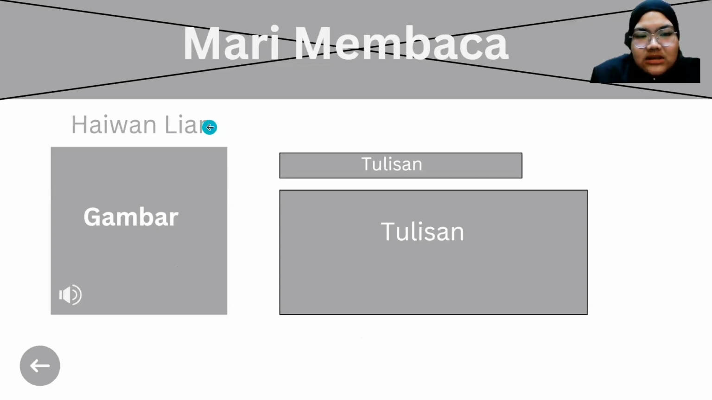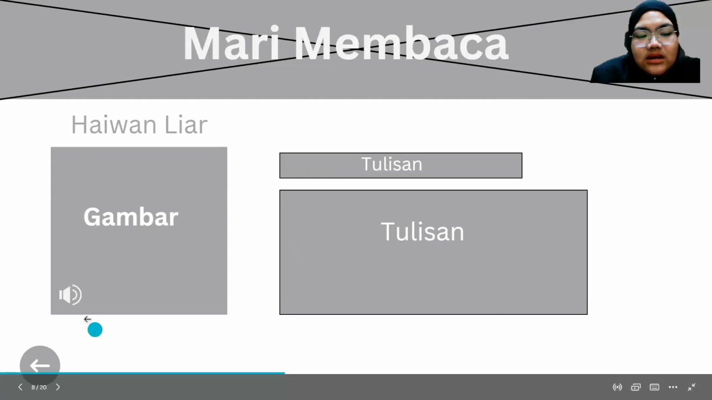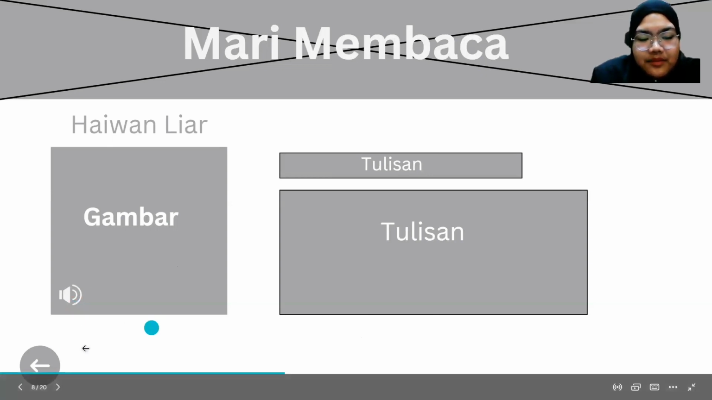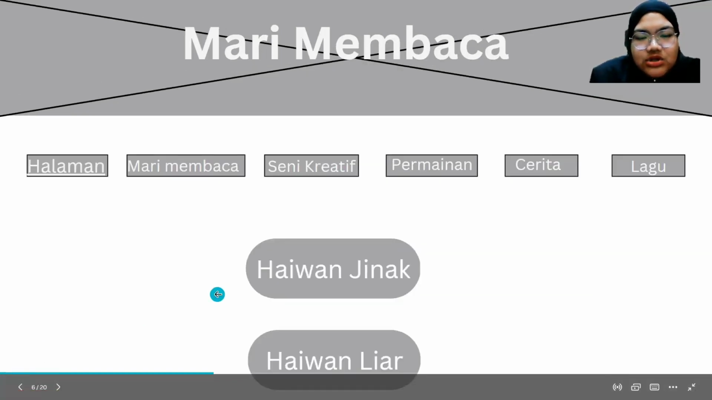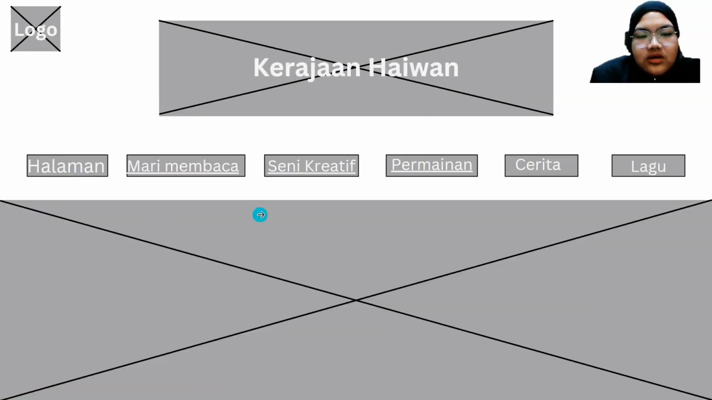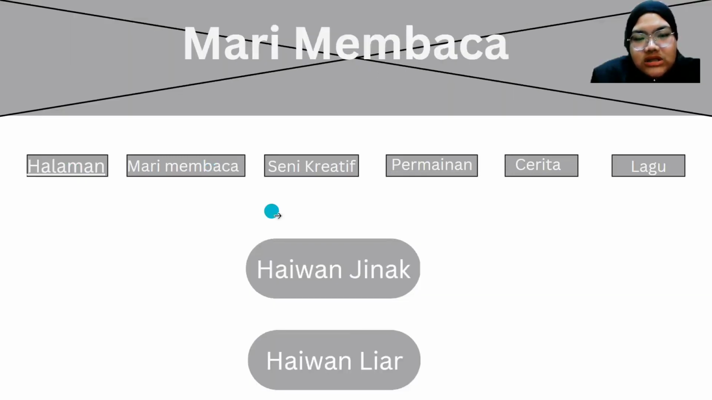So same here, there will be a title here, Haiwan liar, and then the tulisan, maybe like a tiger, which is harimau, and then the real picture of the animal, and then tulisan here, maybe ini adalah harimau. Harimau ada mempunyai belang. And this is a voice button, like I said, where they can hear the sound of the real animal roaring, and there is the back button, so they can go back to the mari membaca pages. So now from here they can go to the halaman pages if they wanted, or from here they can go to the seni creative.